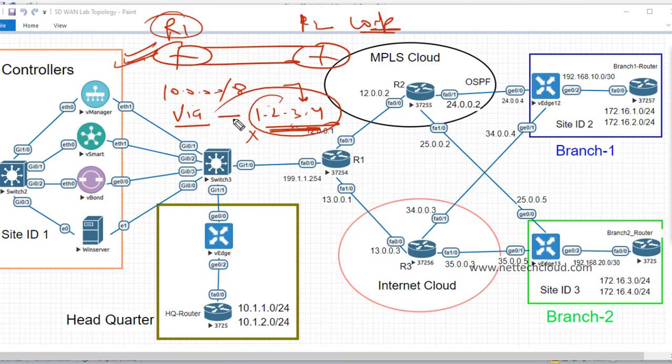If a route is received with a system IP, and the system IP is not necessarily a legal IP address, it's very much the same as the router ID in OSPF and BGP. A router ID is any 32-bit value, A.B.C.D, not necessarily a legal IP address. So the system IP address is very similar to a router ID. So what happens here? A reverse lookup is done: how to reach the system IP address? Is there any path or not?